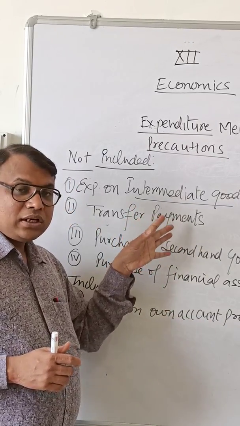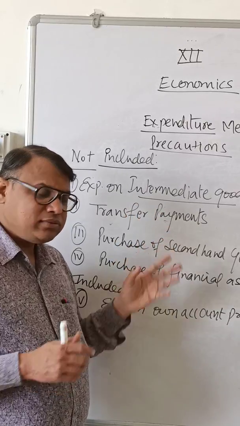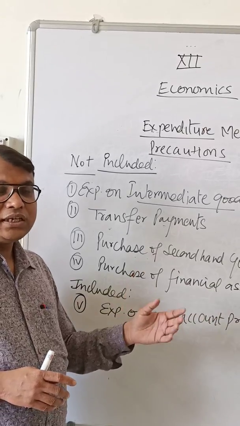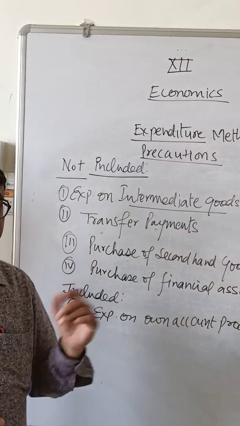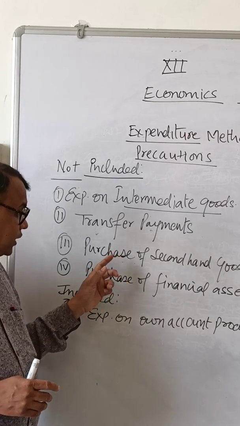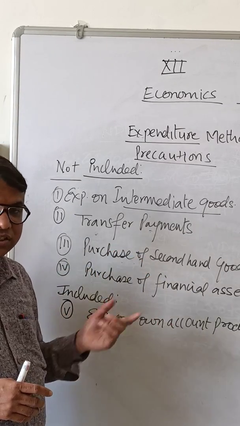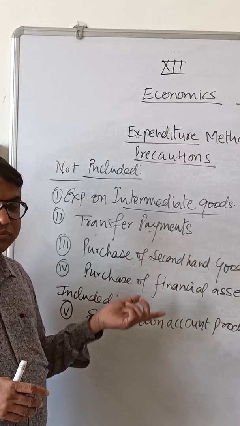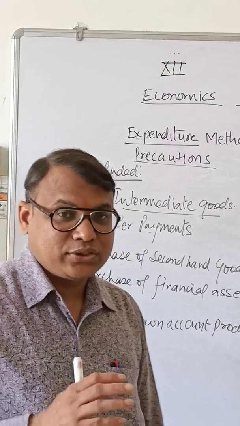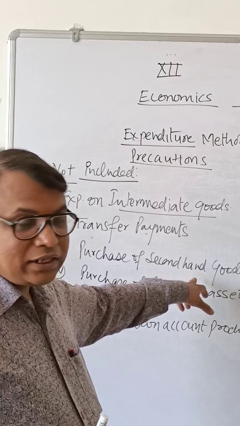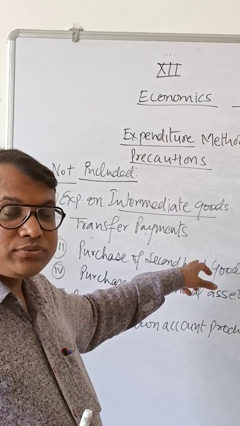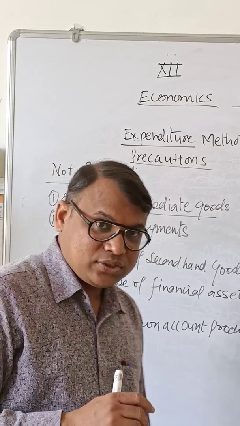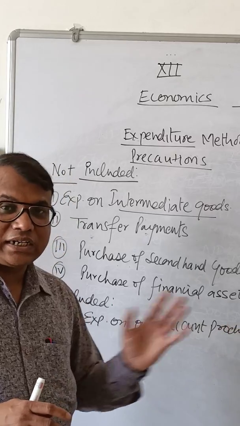This item is also given in income method. You have to reconnect only. We are not studying new items, but we are repeating the earlier items in a different form. Now, purchase of second hand goods, we have already done in the output method also. Expenditure on second hand goods will not be included because we take only first hand goods, whose value is included in national income. Second hand goods value is not included, because that is not real production in the economy, that is transfer from one person to another person only. So that is not going to contribute to GDP directly.